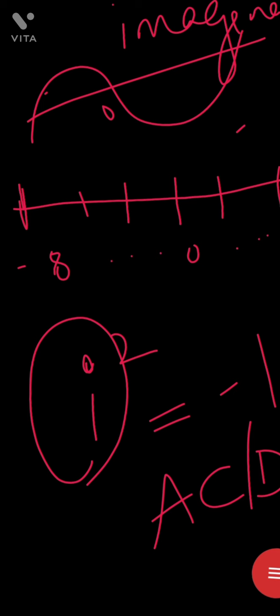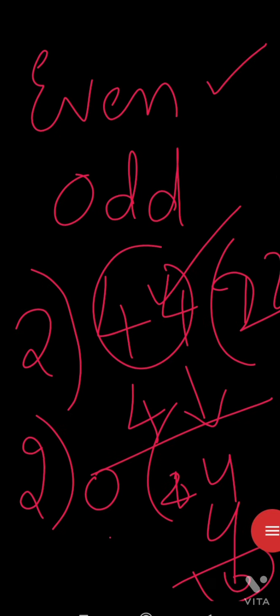So this 44 is an even number. So an even number is any number that when divided by 2 leaves the remainder 0. And 0 divided by 2 is also 0 only.